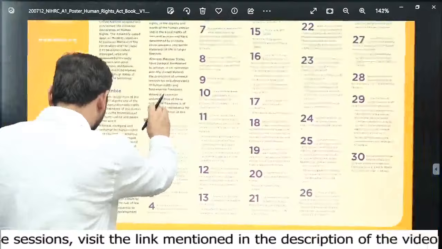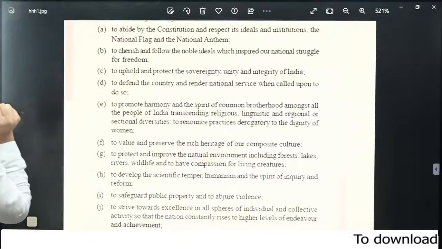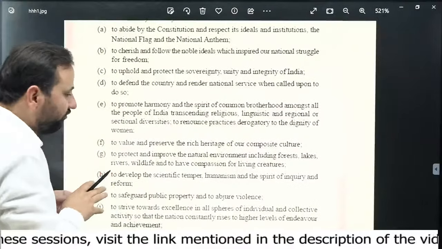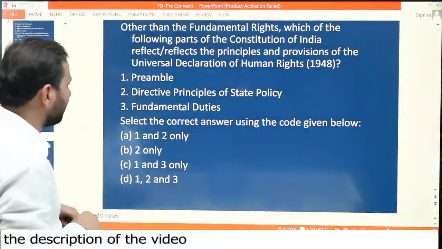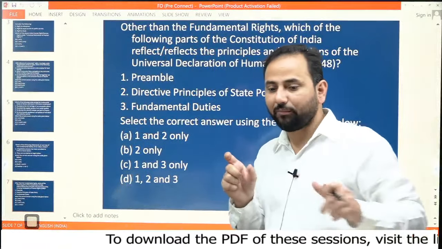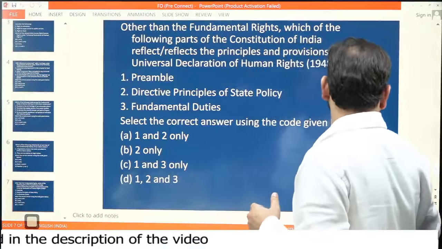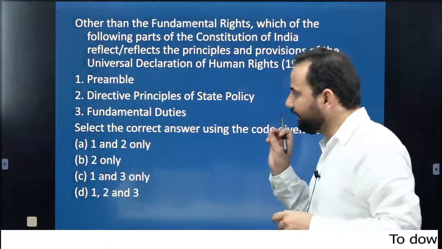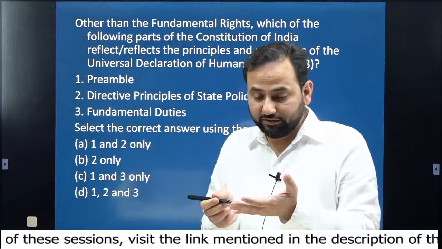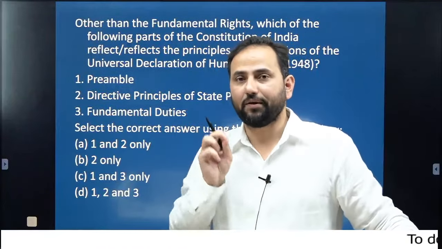In the same manner, we need to give emphasis on the fundamental duties also, all the 11 fundamental duties. And this is what makes this whole section of rights and duties important for us. Again, we also need to understand one additional concept associated with this: if you see the fundamental duties, just see which amendment added which duty in this Part 4A of the Constitution of India, that is Article 51A.